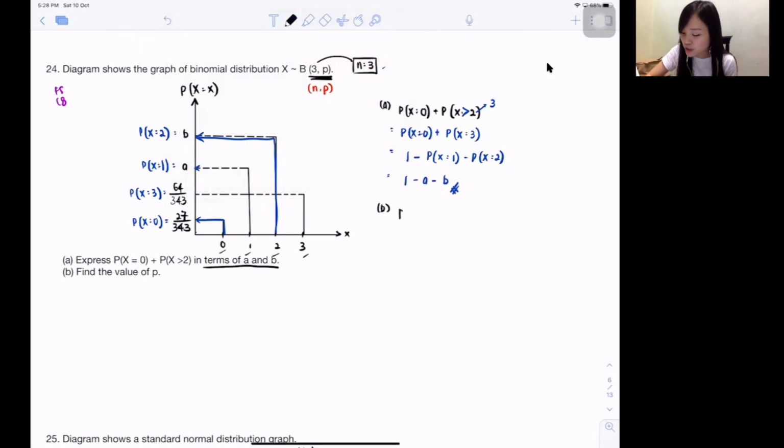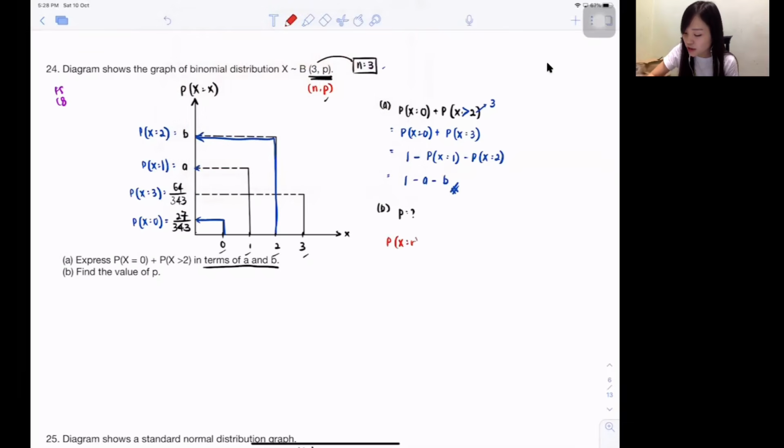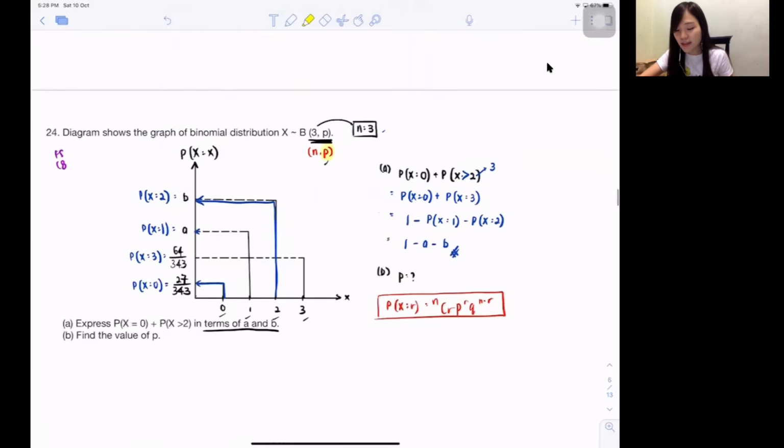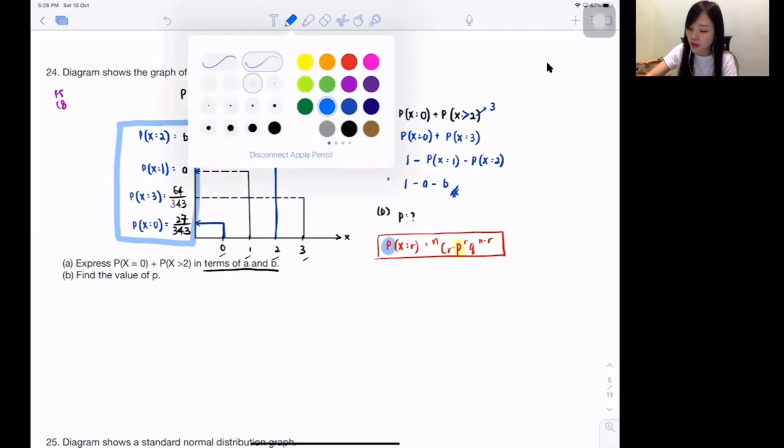Next one, B. Find the small p. Do you guys realize this is the small p? Same like the one we just did on the previous set. This particular formula, I repeat again, hopefully you guys will understand it. This small little p they mentioned here is the probability of success, which is the yellow color one. And then everything you guys have here is the outside p. So again, this question, they just want me to find the small p.